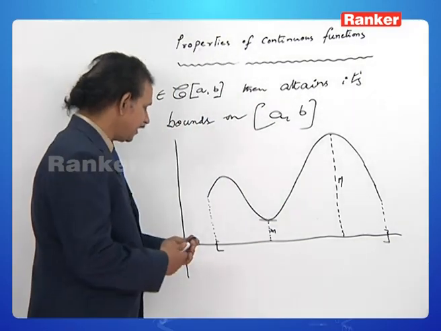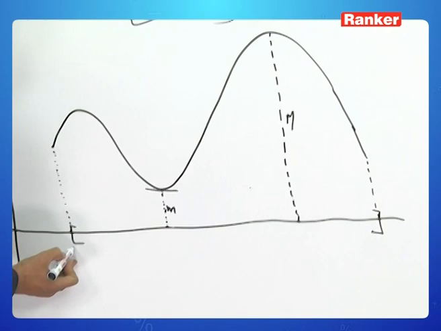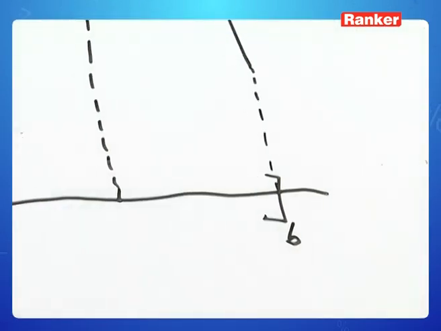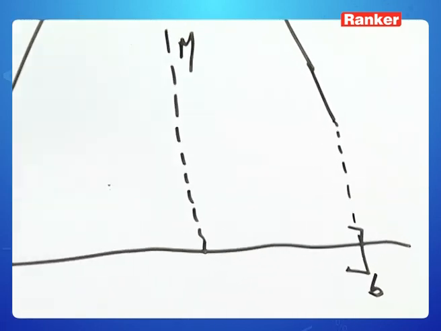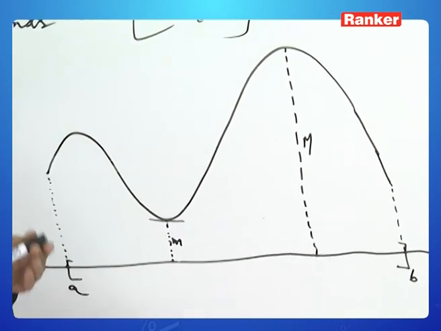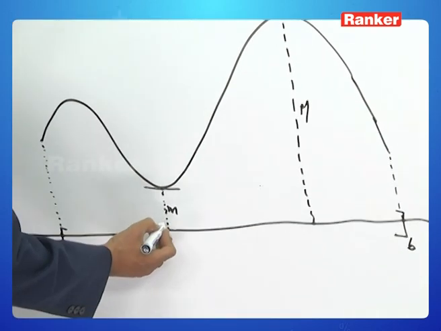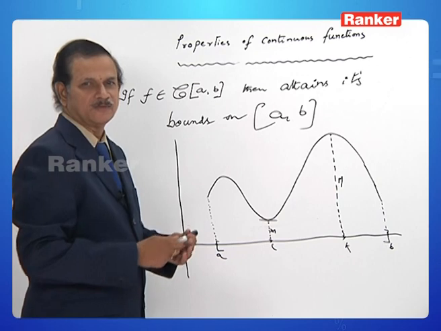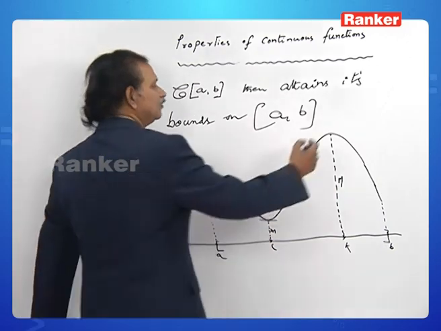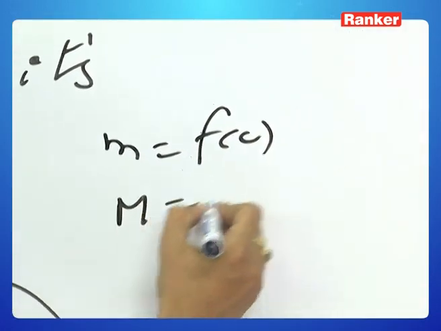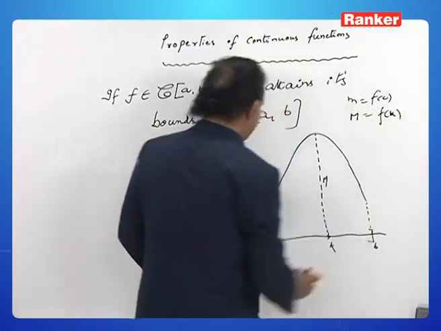You see, this is the closed interval a to b. The function has been defined on the closed interval a to b. The minimum height is this. Let this be some c. Let this be some k. What can you observe here? The small m is equal to f of c and capital M is equal to f of k, isn't it?